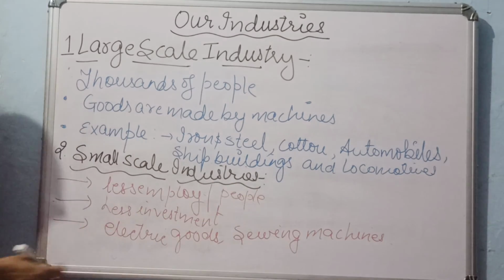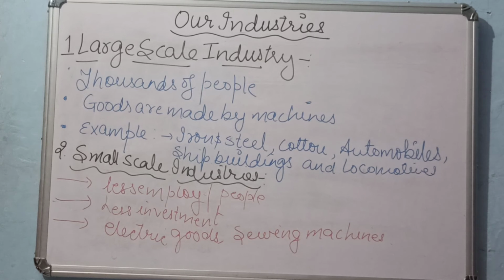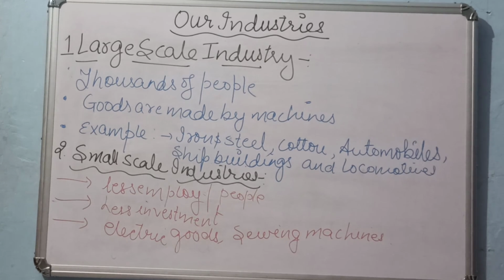That means there is less employment and less investment. And finally, children, do you know what goods are made here? The goods made here are electric goods and sewing machines. These are a few things made in the small scale industry.